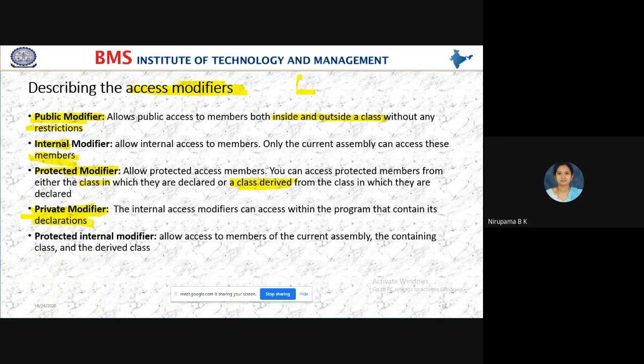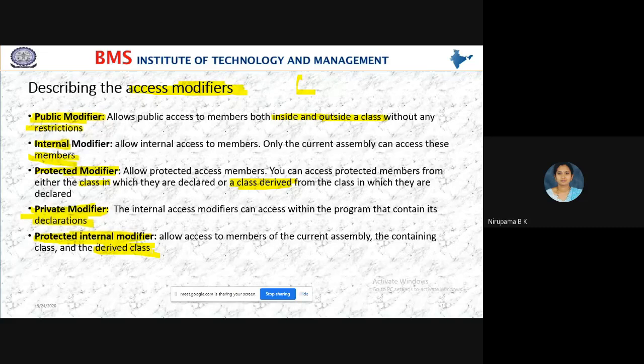Only in that class can you use this private modifier. And the last one is the protected internal modifier. It allows you to access members of the current assembly and in the derived class.